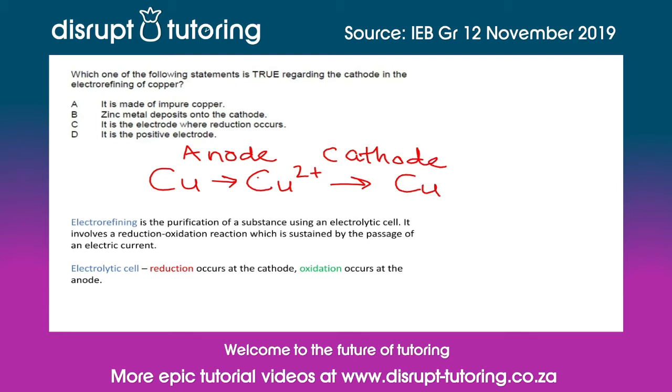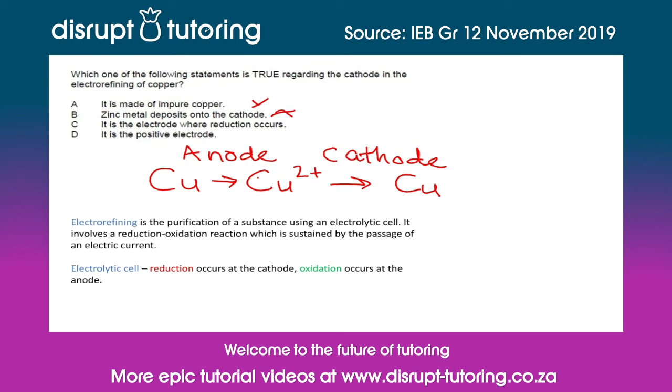From these assertions, we can decide whether the statements given are true or false. So let's look at our options. The first statement says that the cathode is made of impure copper. We have already determined that the impure copper needs to be oxidized, and oxidation occurs at the anode. So this statement is false. The second statement says that zinc metal is deposited onto the cathode. In this electrolytic cell, other reactive metals may be oxidized at the anode, but they will remain in the solution and they won't be discharged at the cathode. This means that this statement is also false.